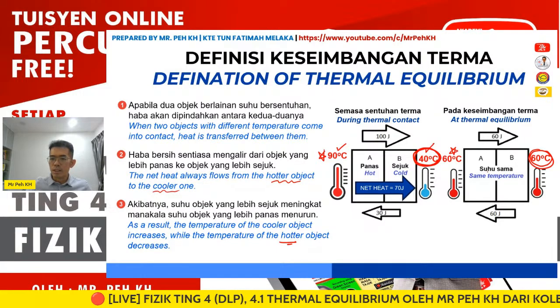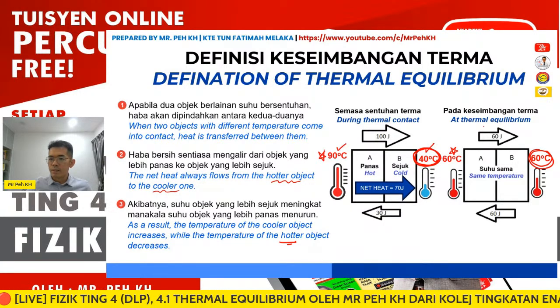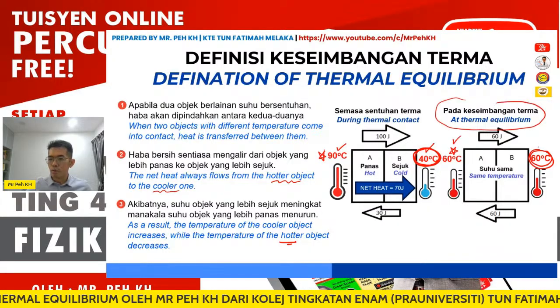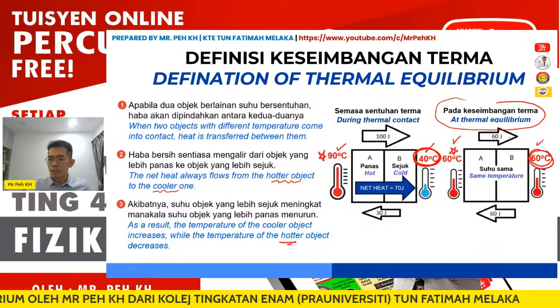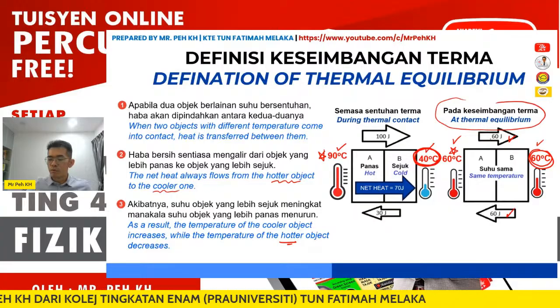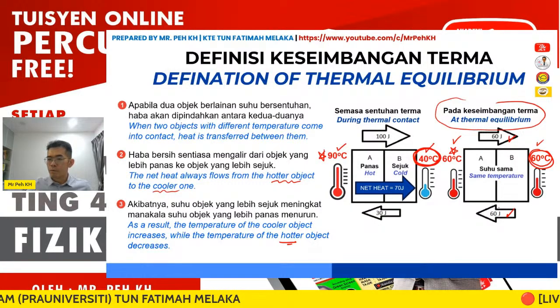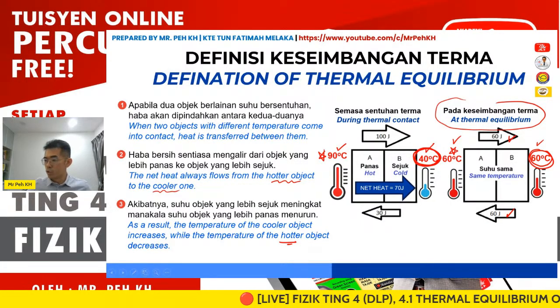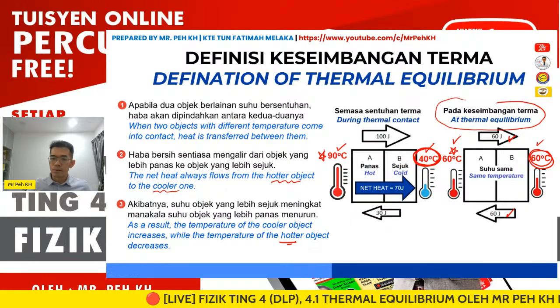You can see the temperature at thermal equilibrium is the same for both objects. Besides that, the heat flow from A to B and from B to A is already equal. That means the net heat flow at thermal equilibrium will be 0.